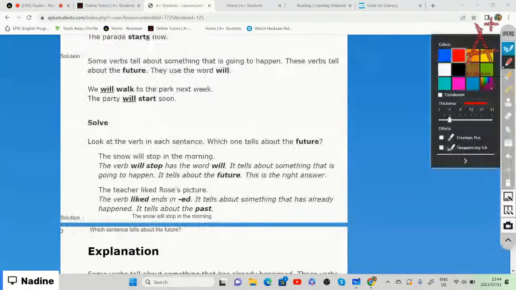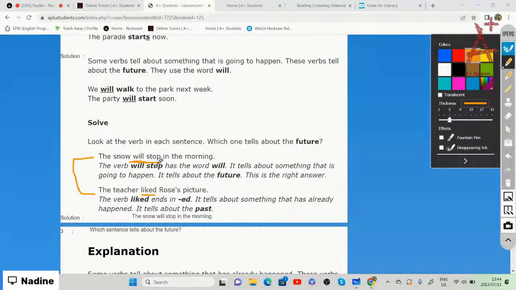The next one says, the snow will stop in the morning, and the teacher raised the picture. We need to choose the correct sentence that tells us about the future. In the first sentence, the snow will stop in the morning. So the word will in front of the verb stop tells us that something is going to happen.